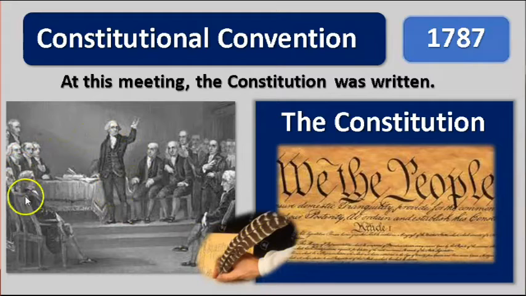Sometimes we call these people the Founding Fathers because they were the people who helped start the United States, and they were men in government at that time. The Constitution is a long document that gives directions about how the United States government works. This is still our Constitution.